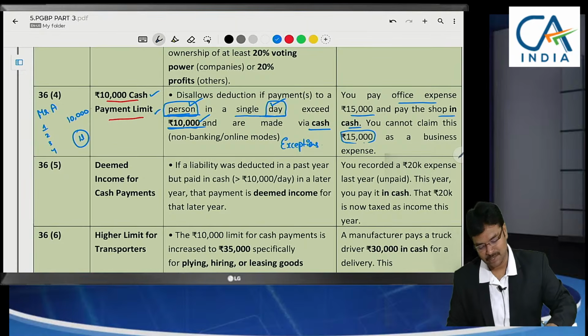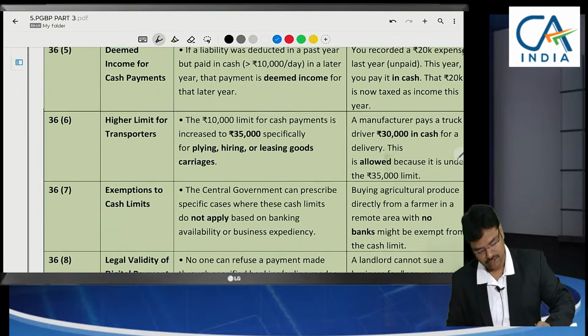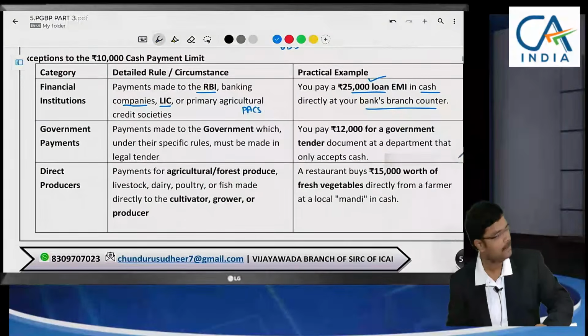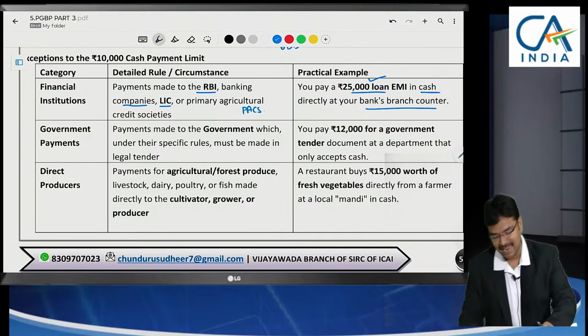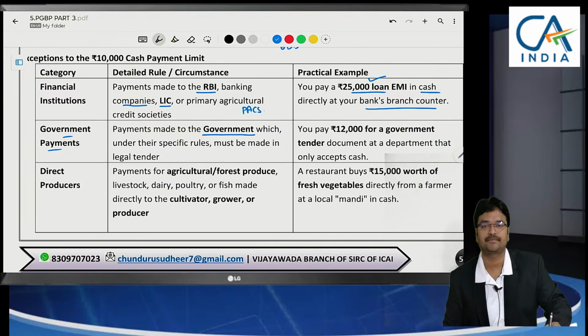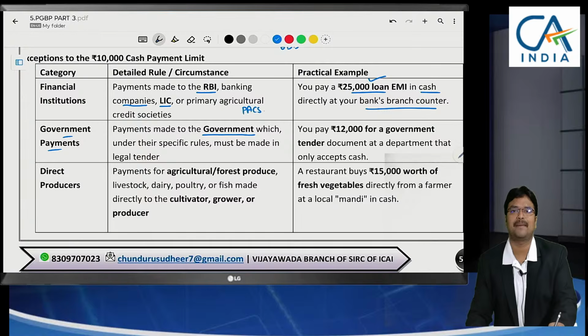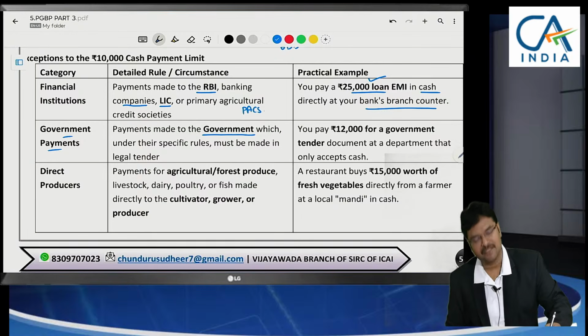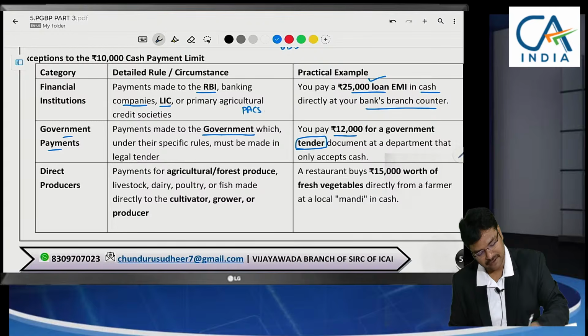What are the exceptions? Now we are discussing. The first exception is payment made to banks, and the second exception is in case of government contracts, payment made to governments. When we are going to make any payment to the government, can we make cash payment? Yes. You pay 12,000 as government tender fees. They are accepting cash only.